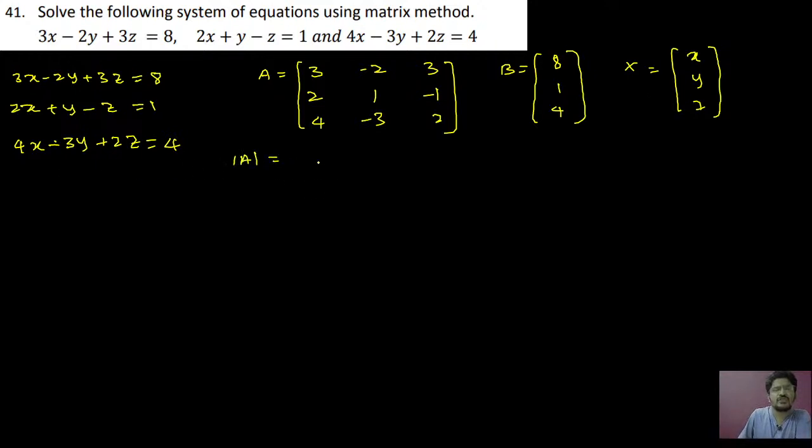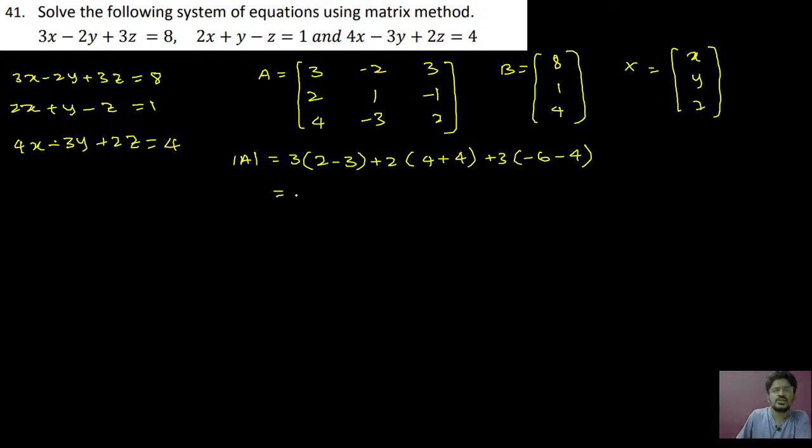So determinant of A will be equal to 3 times of 1 into 2 is 2, 3 into minus 1 is plus 3. Therefore here minus 3, minus into minus is plus 2. 2 into 2 is 4, this is minus 4. Minus into minus is plus 4. Plus 3 into 2 into minus 3 is minus 6, 4 into 1 is 4, minus 4.